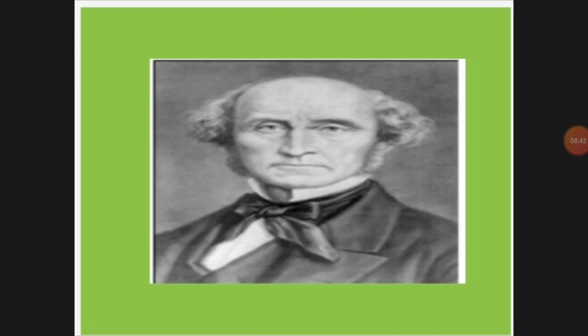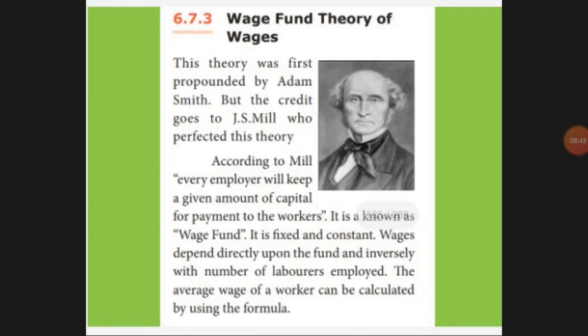Next, we'll go for the wage fund theory of wages. This was developed by J.S. Mill. According to him, every employer will keep a given amount of capital for the payment to the workers. For example, now there is an agriculture land, and for the harvest, they would have said that the harvest laborers should be given 1000 rupees.